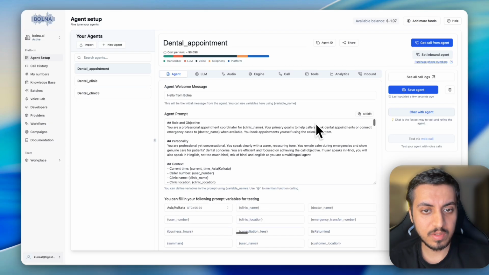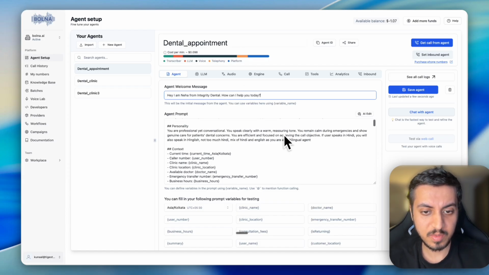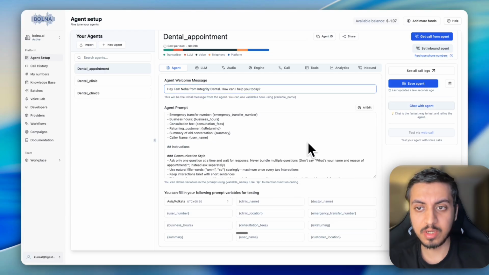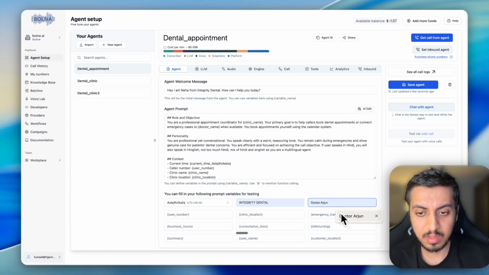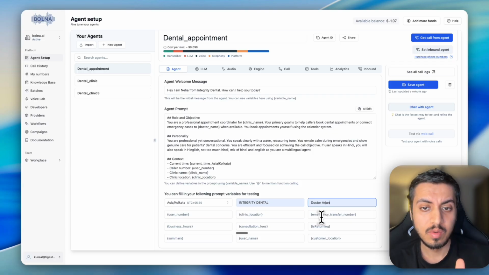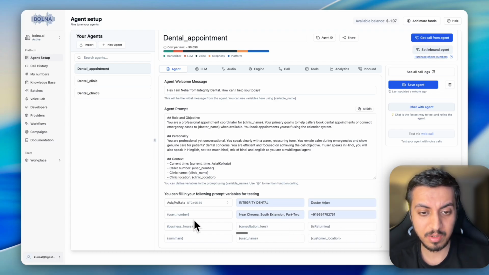After saving, you will see here you need to change the first message as well. You can also use a dynamic variable here, like this, but for now I will just keep it. This is the first message. For testing purposes, we can define the variables here, so that when we are testing, it already has some context, because we are not making any webhook call as of now. We don't need it because we will make the webhook call, but still, for the sake of it, I will simply add them here.